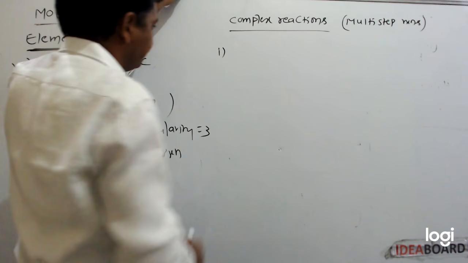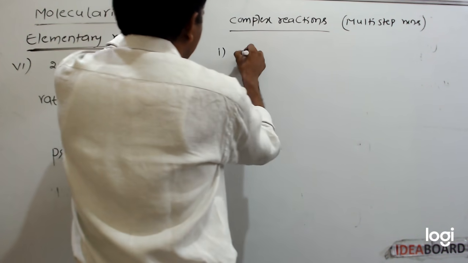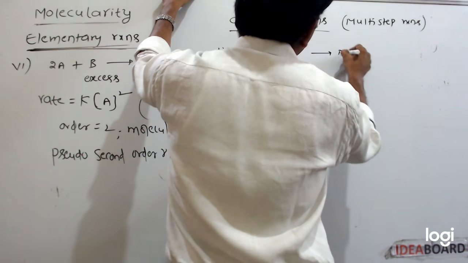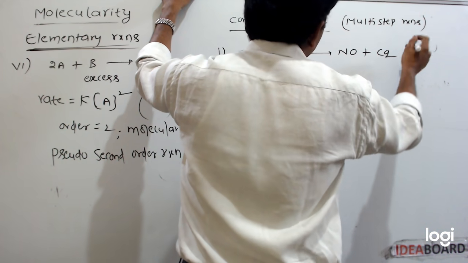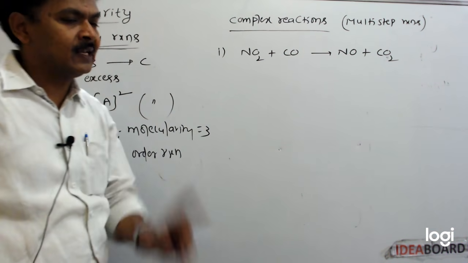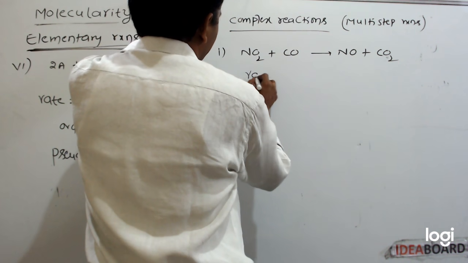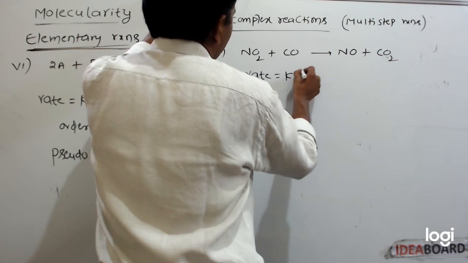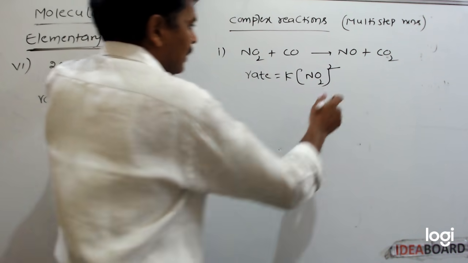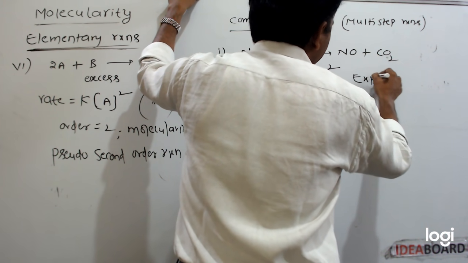See, for example, if we take this reaction, NO2 plus CO gives rise to NO plus CO2. For this reaction, the rate law, rate is equal to K into NO2 concentration squared. This is obtained experimentally.